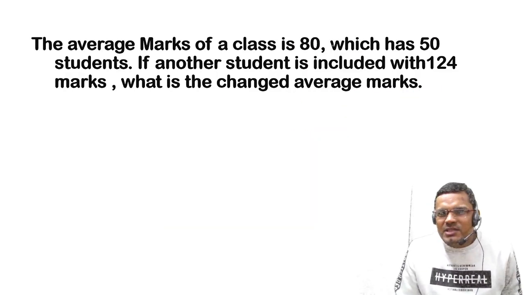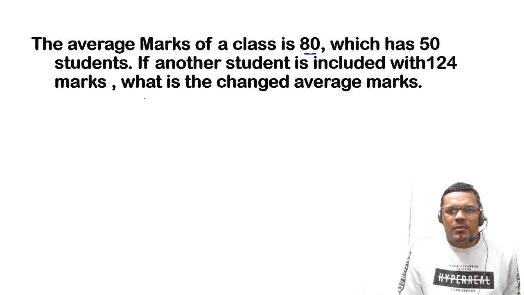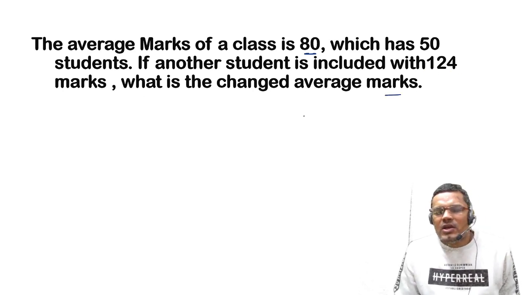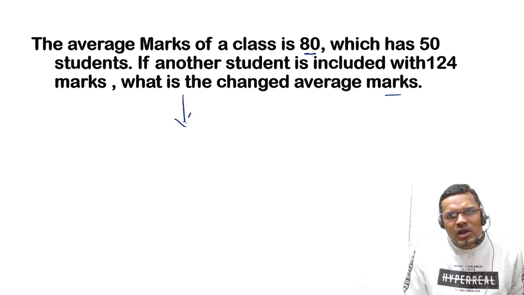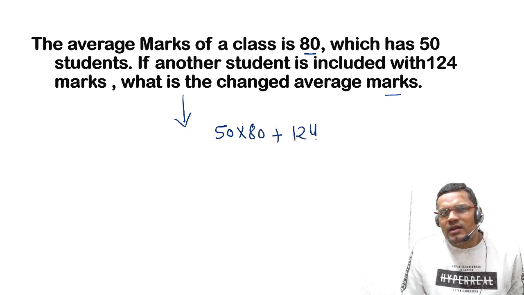The average marks of a class is 80, which has 50 students. If another student is included with 124 marks, what is the changed average marks? If you go with the formula only, 50 into 80 is the total marks, and one student came with 124 marks.